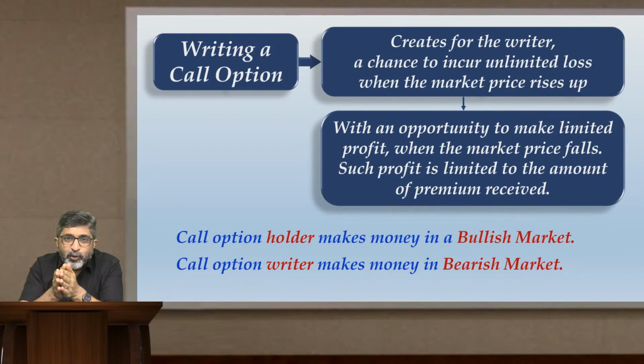Suppose it is a case of a put option, correct? So a put option writer will be making money when the market price rises. A put option writer is confident because these are experienced players in the market. They are confident that this is the point where the price will move up. That is why they agree to become a put option writer.